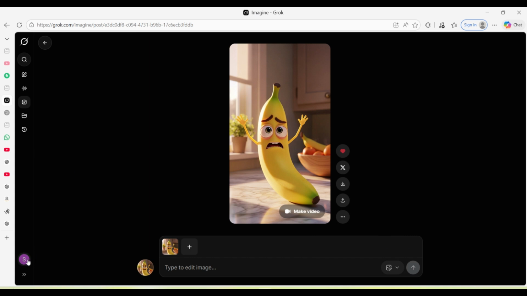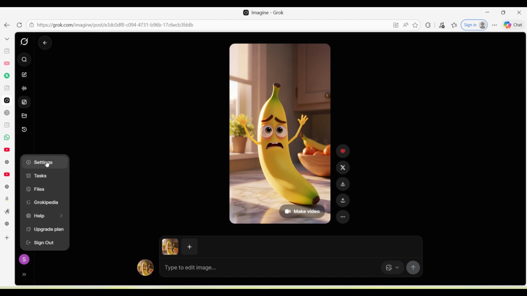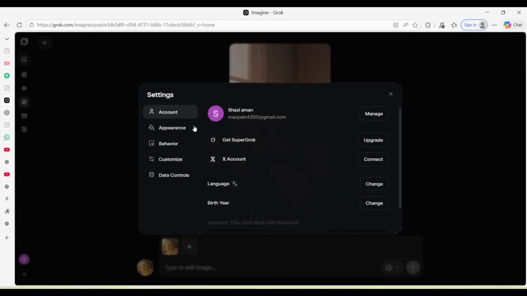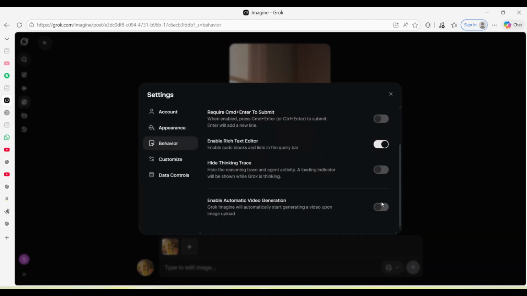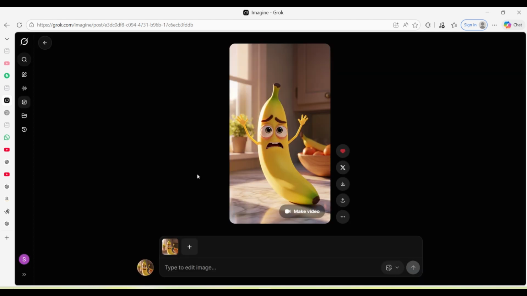Okay, but before this you have to make one small setting. You will click here, go to setting, and then you will go to behavior. Then this last option will be enabled, so you have to disable it, because we don't want to create automatically, because it will take your credits. 20 videos you can do, but if it creates automatically, the credits will be lost.